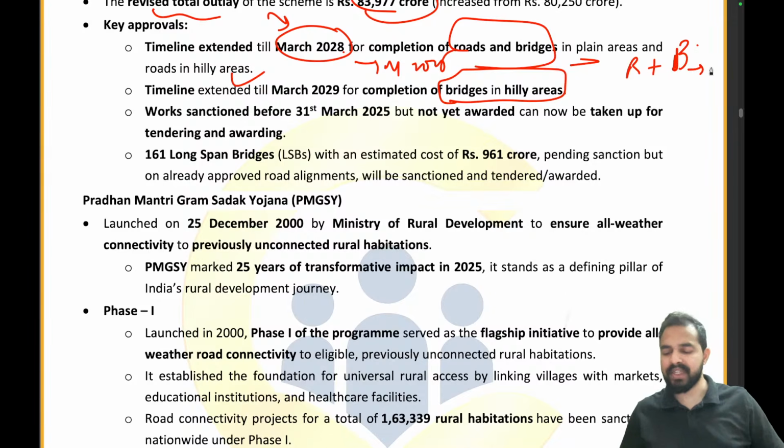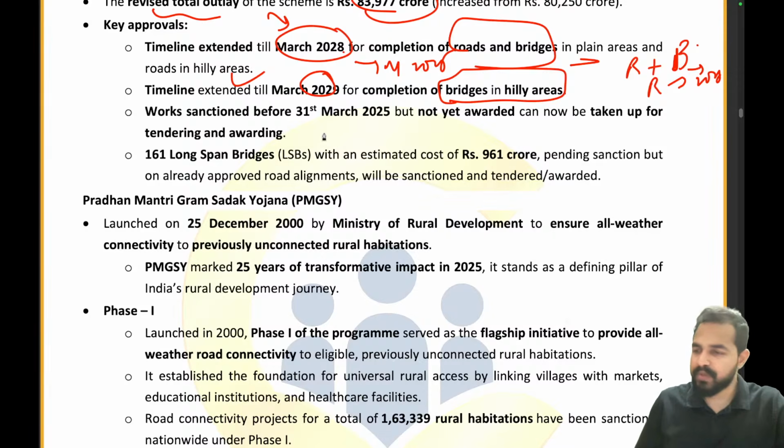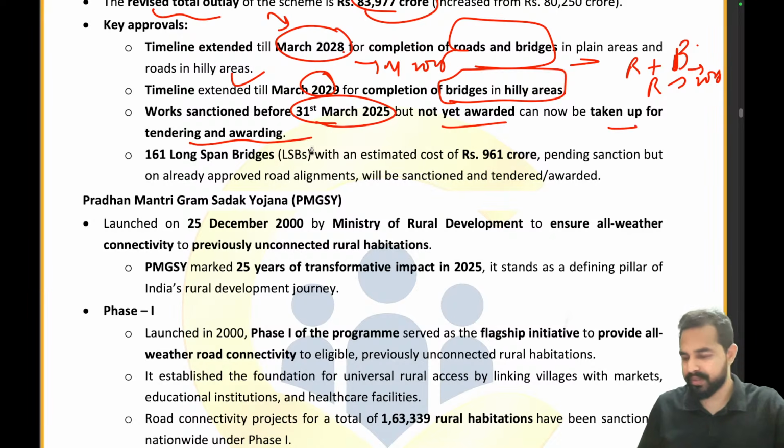But if you want to create a bridge in a hilly area, it really requires a lot of time. So that's why we have extended the timeline to 2029 for the completion of bridges in the hilly areas. And the works which were already sanctioned before 31st March 2025, but were not yet awarded, can now be taken up for tendering and awarding.